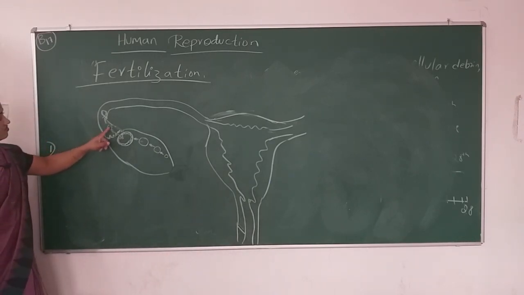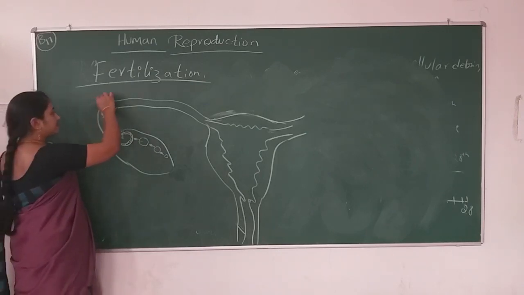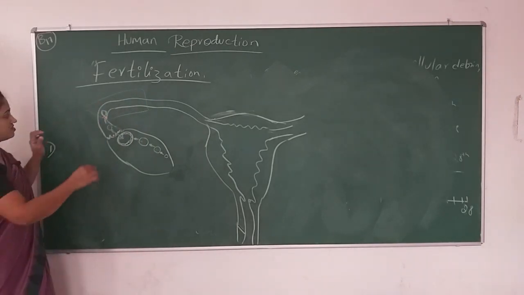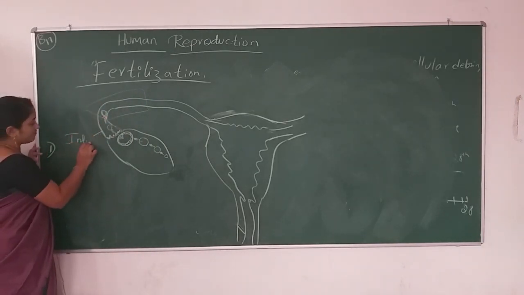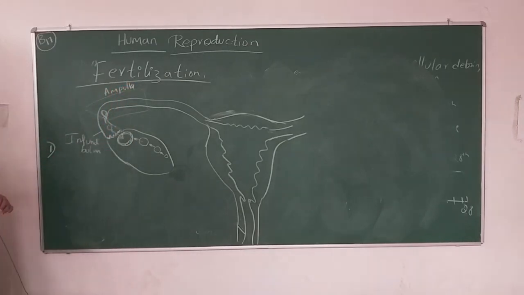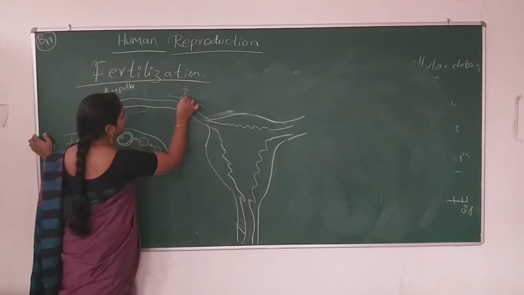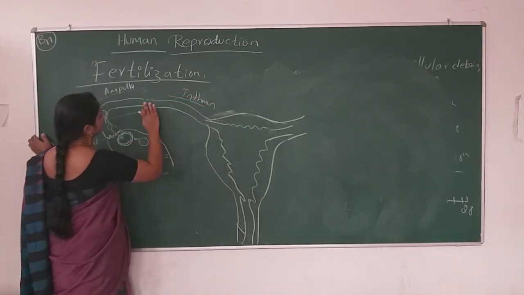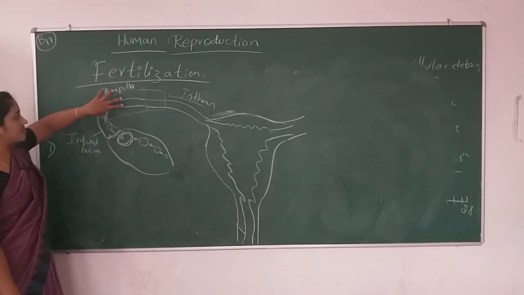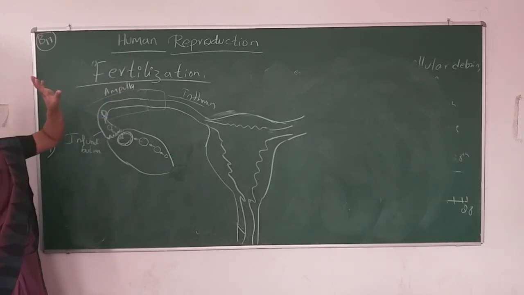Okay, so if this ovum or secondary oocyte is present at this region, let me label this part also. This is the infundibulum, ampulla, and then the isthmus. Infundibulum, ampulla, isthmus. So this is the isthmic part. All right, the secondary oocyte is present at this region on the 14th day of the menstrual cycle.